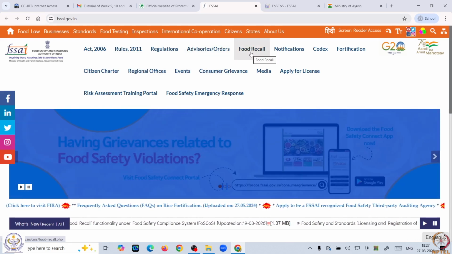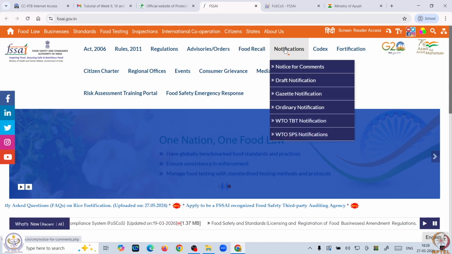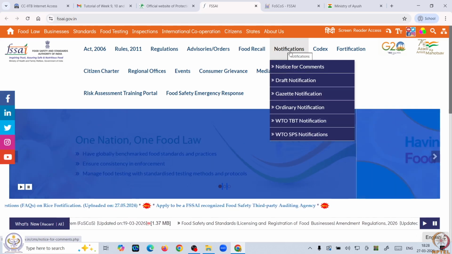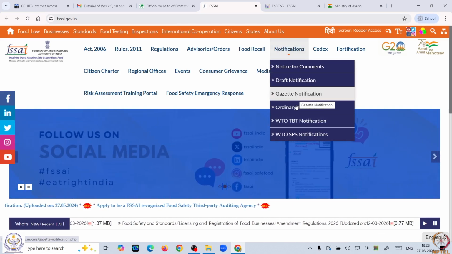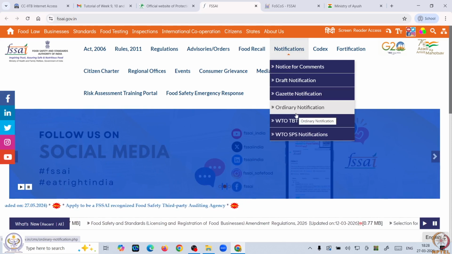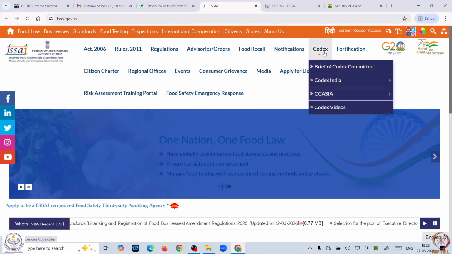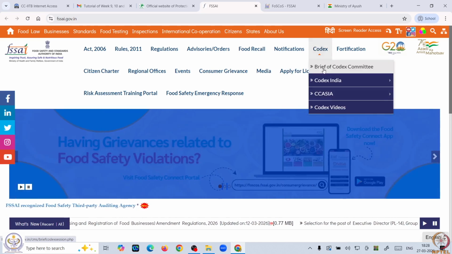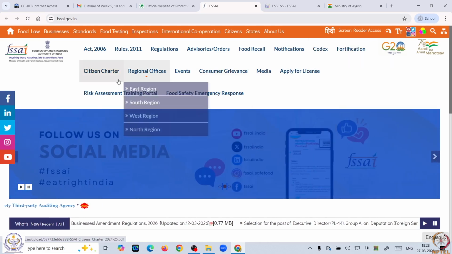We have already discussed the Maggi ban, so you can get the information from here. Notifications, notices, gazettes, ordinary notifications, all the information you get from here. Then Codex, codes for India, for Asia, then the citizens charter.